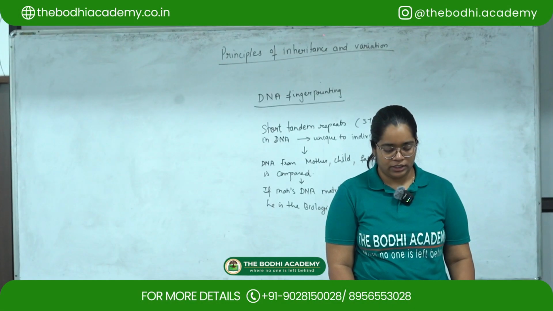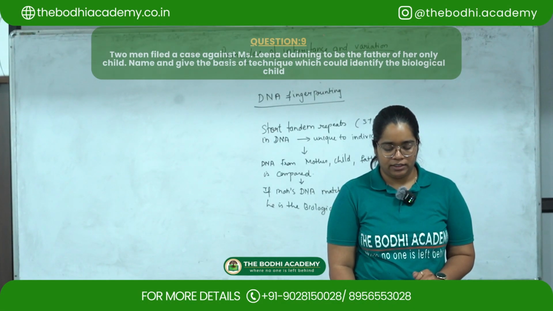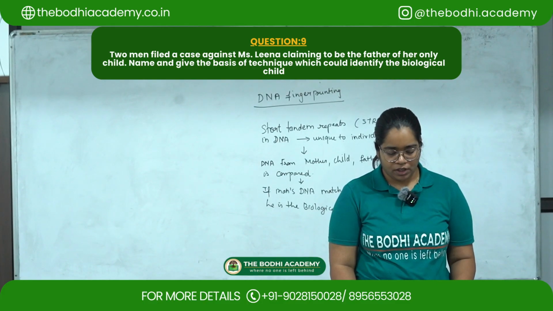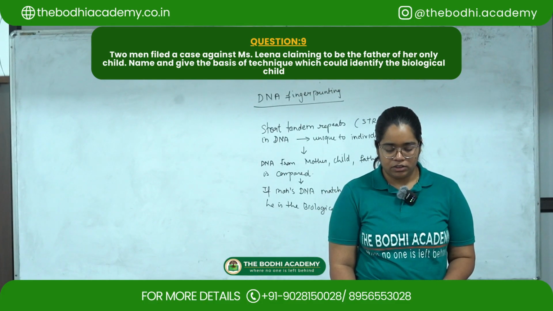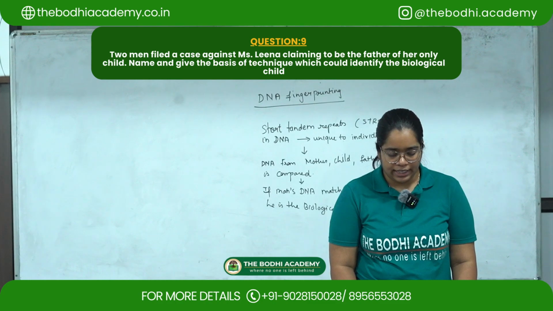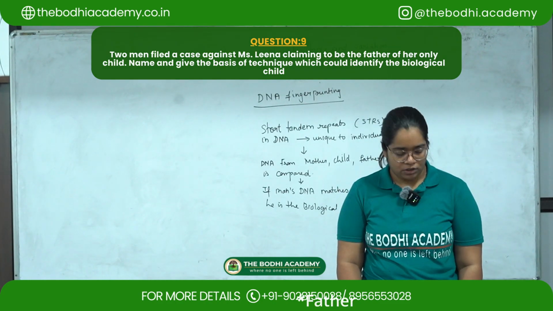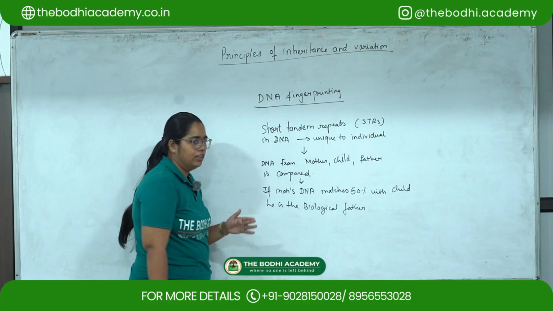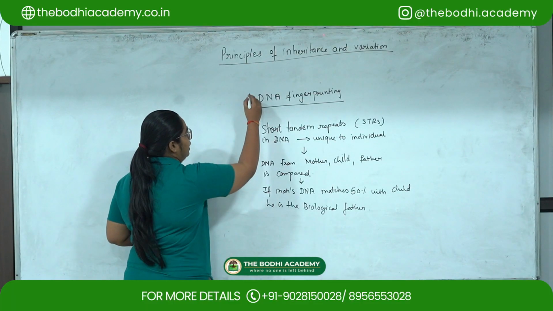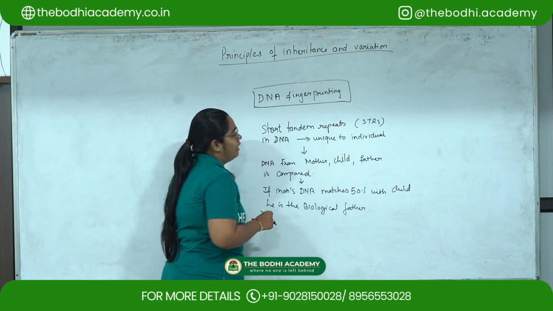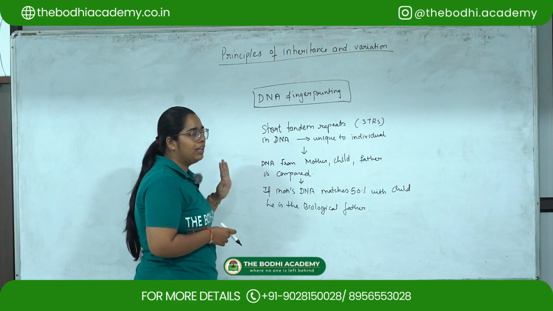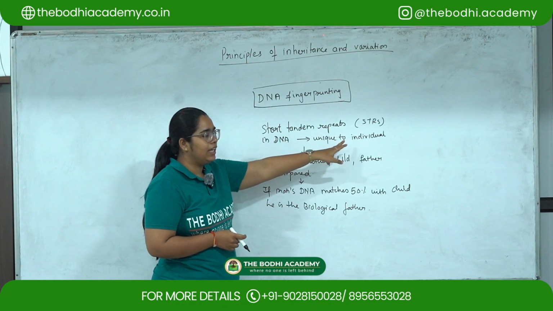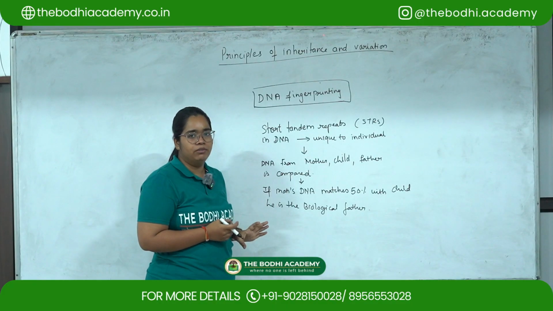So the next question is, two men filed a case against Miss Leela claiming to be the father of her only child. Name and give the basis of the technique that could identify the biological father. The technique that we will use to identify the biological father is DNA fingerprinting. In every individual there are short tandem repeats, that is STRs, which are unique to the individual.